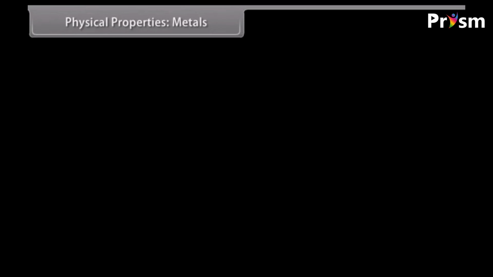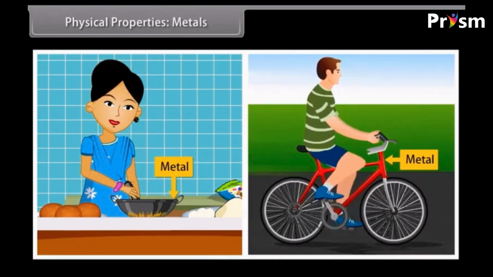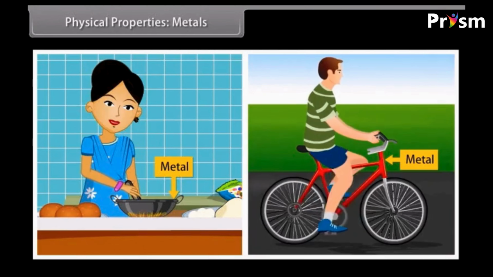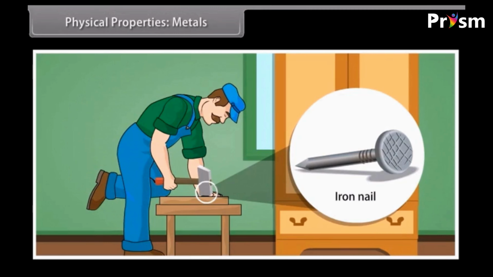Physical properties of metals. You come across a lot of metals and non-metals in your day-to-day life. For example, the hammer that you use to fix nails is a metal. The nail made of iron is also a metal. Let us look at the physical properties of metals.